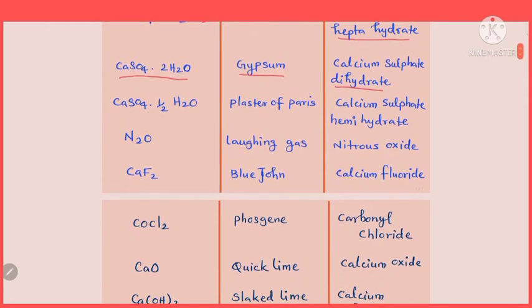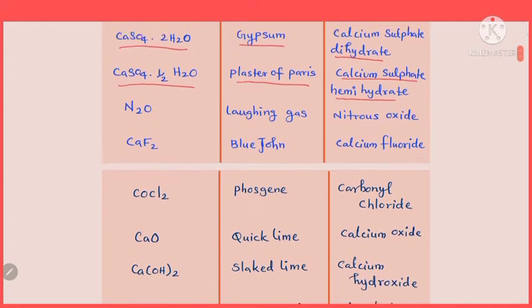Okay, so next compound with formula CaSO4.half H2O. Calcium sulfate with half H2O molecule, isn't it? Its common name is plaster of Paris. Chemical name CaSO4 with half H2O. Hemihydrate. Half H2O is nothing but hemihydrate. Calcium sulfate hemihydrate is the chemical name of plaster of Paris.